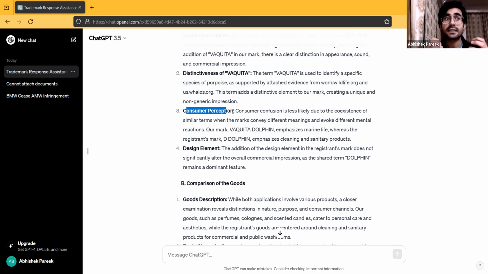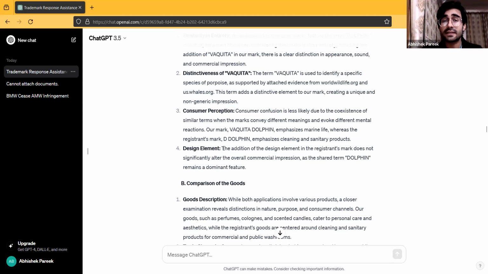Because of all of this, the perception that consumers will get after either listening to these words or looking at these words, it will be very different, right? Dolphin and Vaquita Dolphin is very different. Vaquita is a kind of dolphin, right? So that's that.